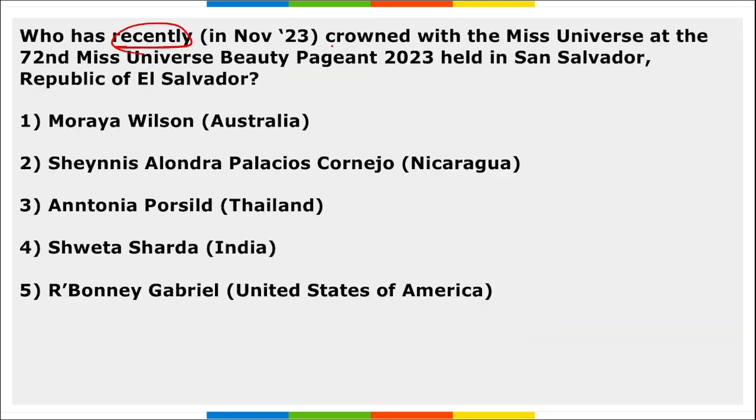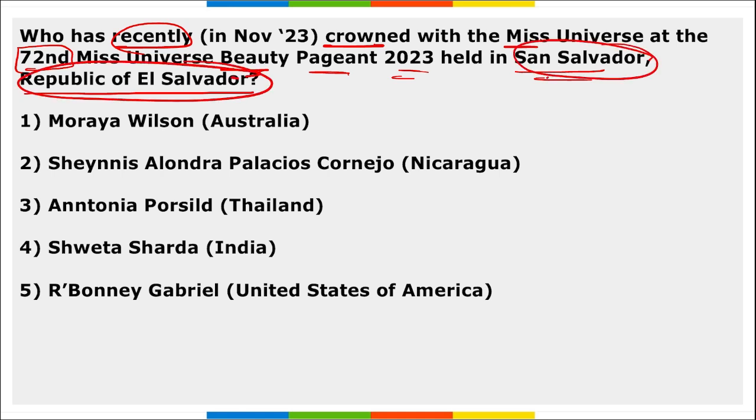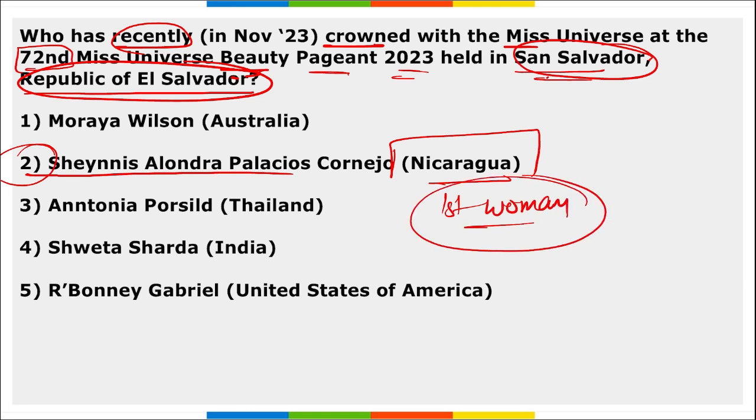Next, who has recently been crowned Miss Universe at the 72nd Miss Universe Beauty Pageant 2023 held in San Salvador, that is the Republic of El Salvador? Correct. So in this San Salvador, and where is it? It is in the Republic of El Salvador. Here the 72nd Miss Universe Beauty Pageant was held, and here Shanice Palacios was awarded the title of Miss Universe, and she became the first woman from Nicaragua to win the